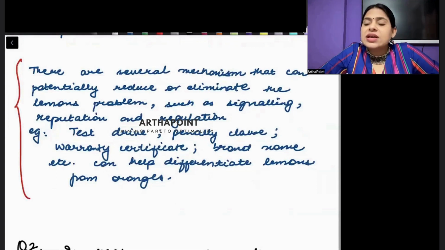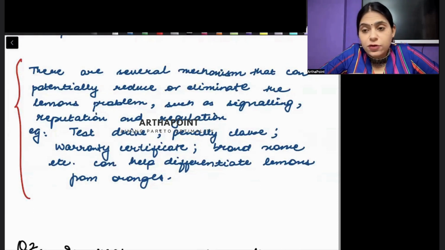सिग्नलिंग देखो, सिग्नलिंग में क्या होता है ना, जैसे मैं एक एम्प्लॉयर हूं, राइट, या यू आर अ स्टूडेंट. अब शुरू में every institute will go ahead and say कि we will give this, we will give that, I will do this, etcetera etcetera. But how do you identify that out of the 4, 5, 10 institutes which institute you should be joining? तो वहां पे you may use some kind of signaling that what is the background of the faculty. Did the faculty do masters from a good institute or not? That's the problem of signaling.